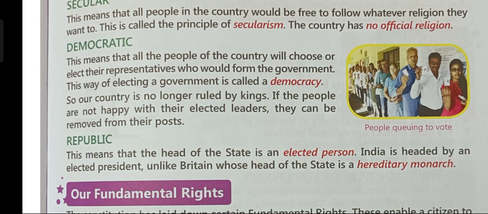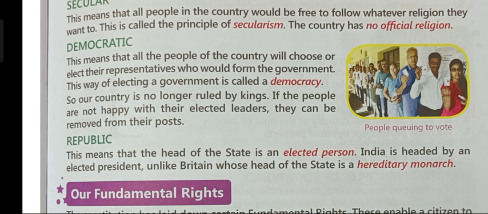So, children, this word democratic means that people of our country can choose and elect their own leaders who would form the government. So, by voting through election, we can choose our leaders and they will form the government. And this way of choosing a government is known as democracy. So, what is democracy?